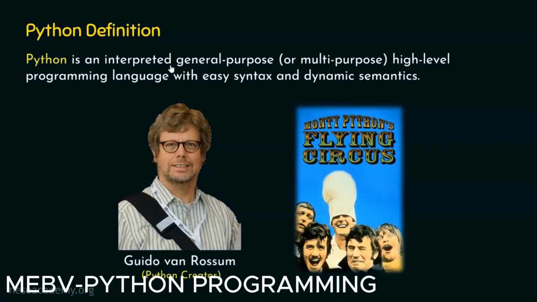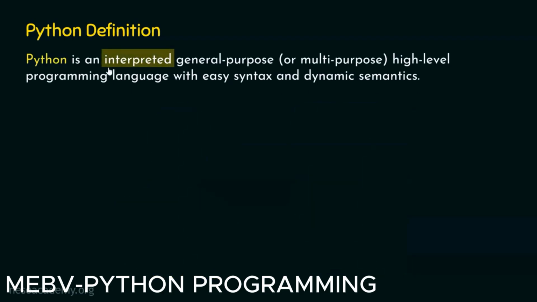Python is an interpreted, general-purpose or multi-purpose, high-level programming language with easy syntax and dynamic semantics. In order to understand the meaning of this definition, we need to understand the meaning of each and every word written in this definition. Let's first try to understand the meaning of this word, that is interpreted. What is the meaning of the word interpreted, and what does it mean Python is an interpreted programming language?